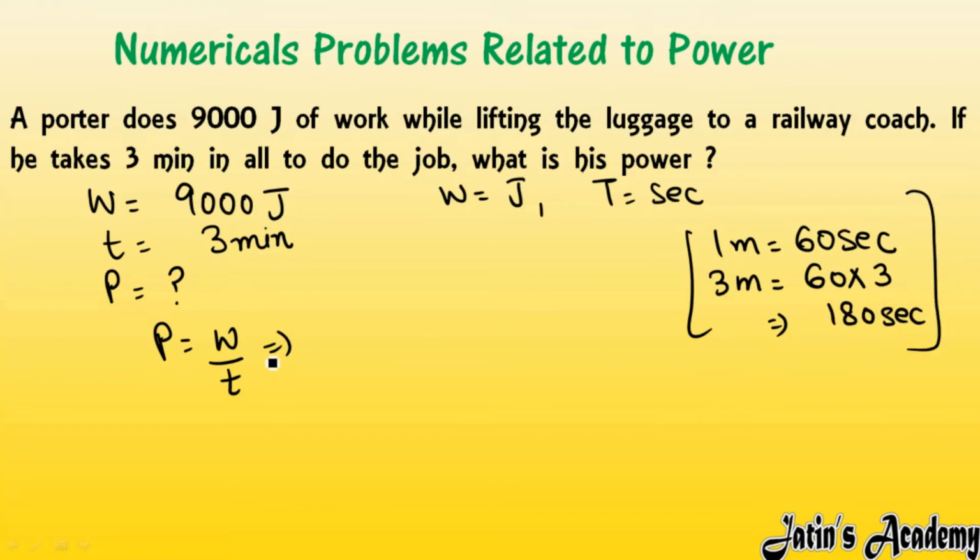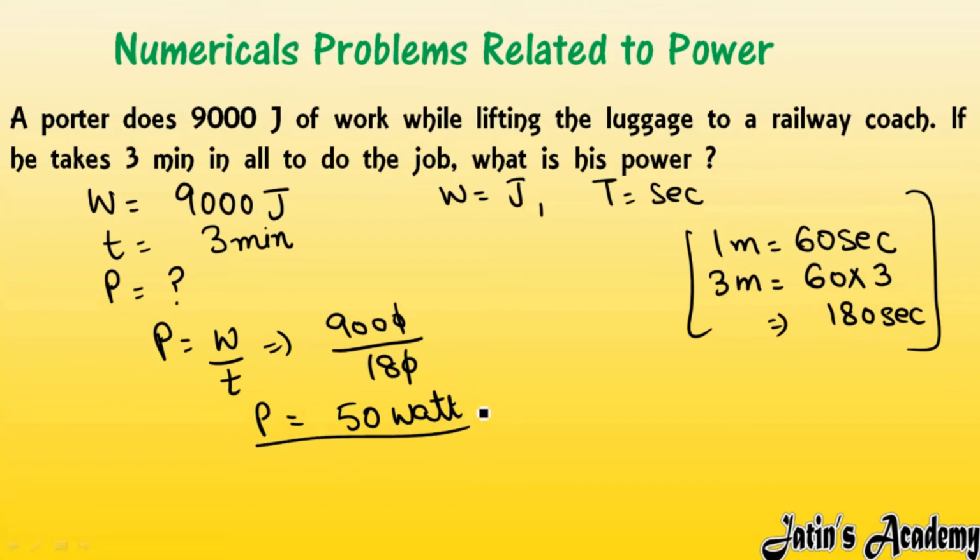So just put the values here. Work done is 9000 joule, over time. Time is what? 180 seconds. Cut 0 with 0. When you divide 900 by 18, you will get the answer 50 watt as the SI unit, 50 watt as the power by this porter.